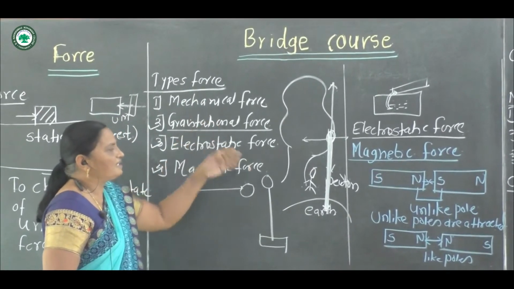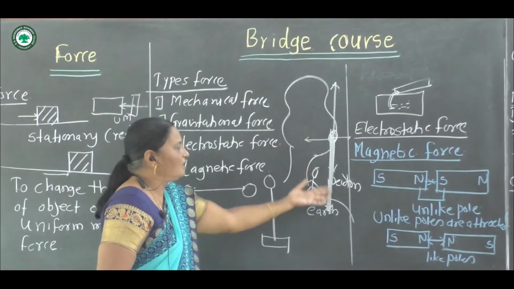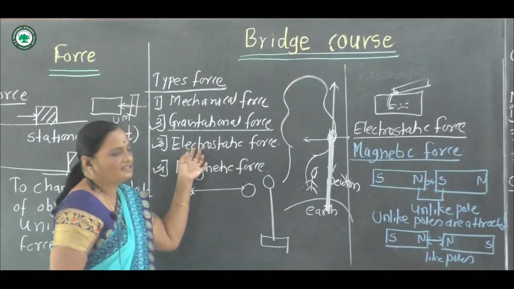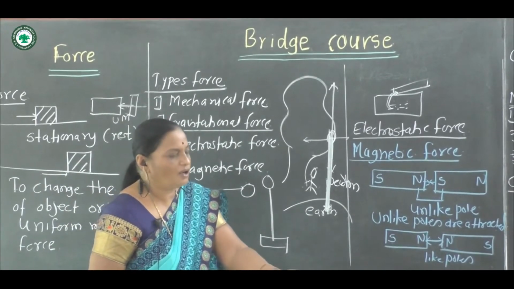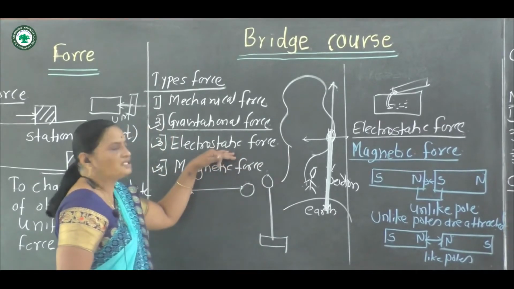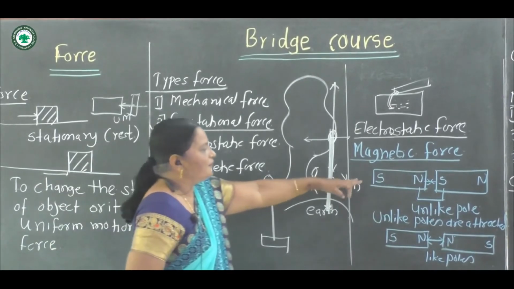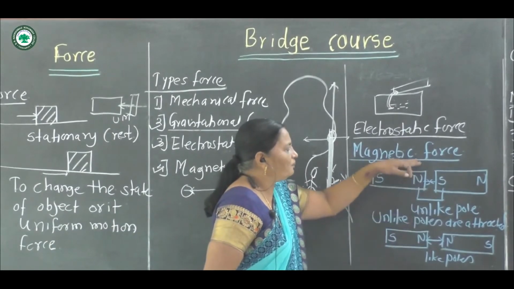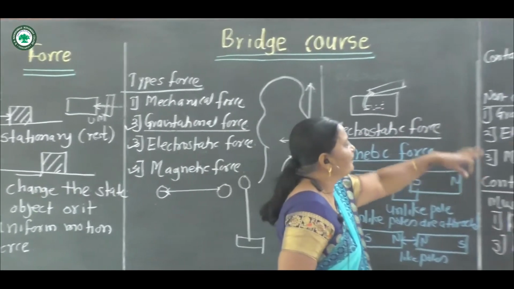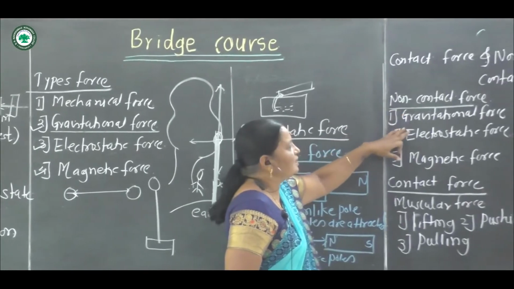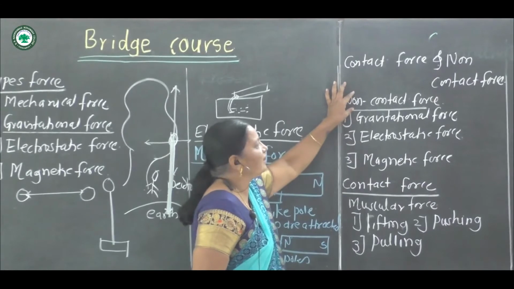For gravitational force, the example is an apple falling from the tree to the ground. For electrostatic force, if we rub a plastic scale on a piece of paper, the force is electrostatic force. If we take magnets with like poles and unlike poles, there is a magnetic force. Therefore, gravitational force, electrostatic force and magnetic force are non-contact forces.